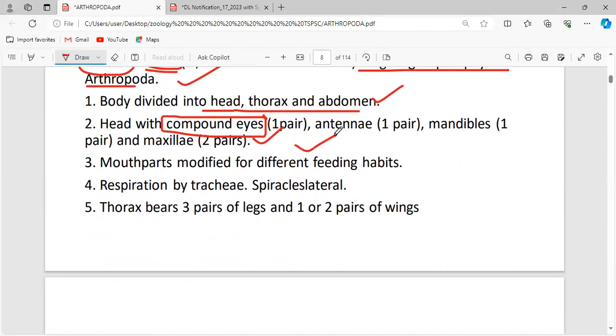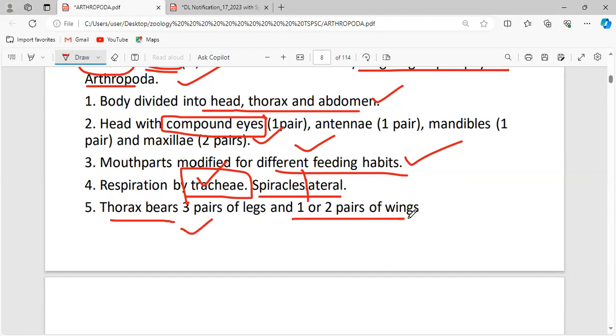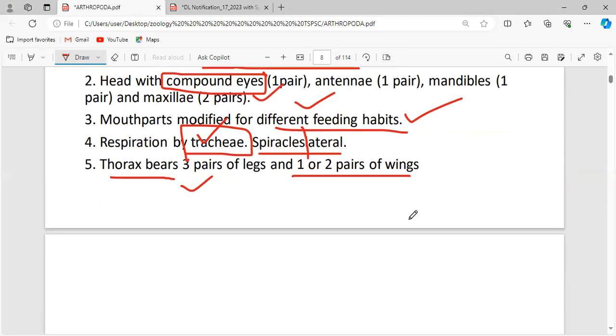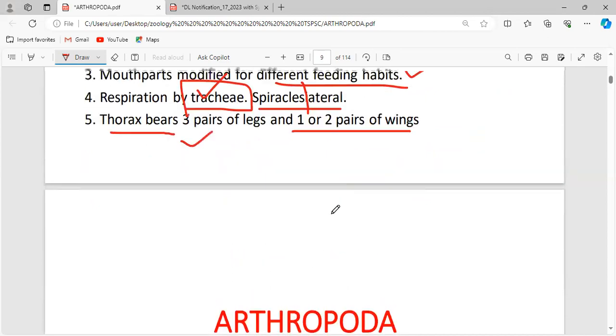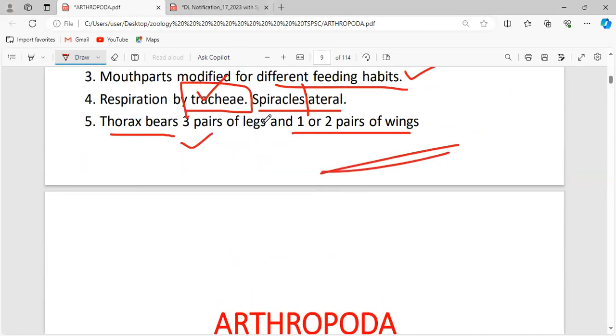Mouth parts are modified for different feeding habits. Respiration is done by tracheae. Spiracles are lateral in nature, and the thorax bears 3 pairs of legs and 1 or 2 pairs of wings. Okay, that's all about the characters and classification of the phylum Arthropoda.